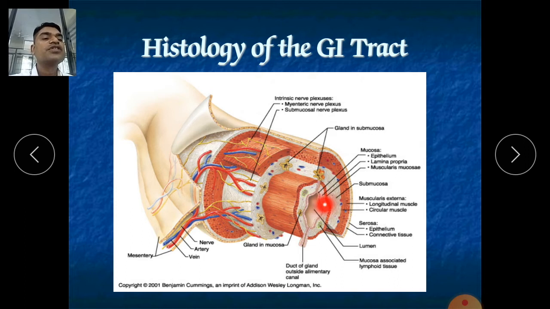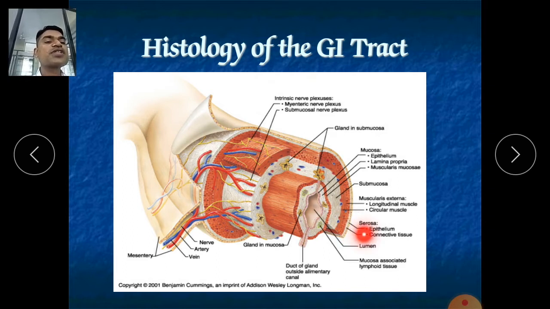After the muscularis mucosa there is the submucosa. The submucosa is also rich in blood supply and lymph supply. This submucosa is made up of areolar connective tissue, and you will find it in the esophagus, small intestine and stomach. After this submucosa, the next layer is called the serosa, which is the last part.